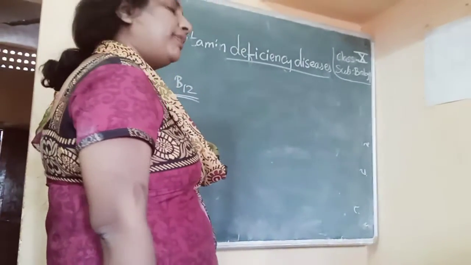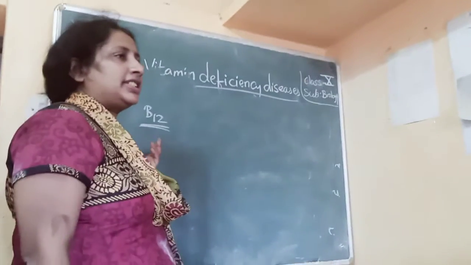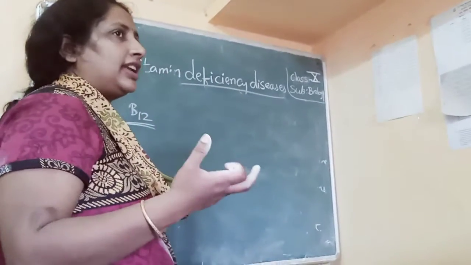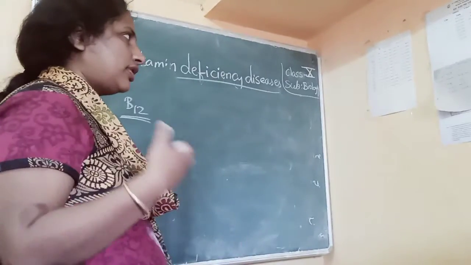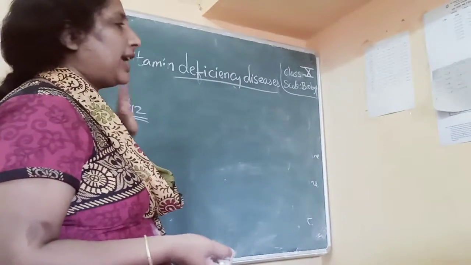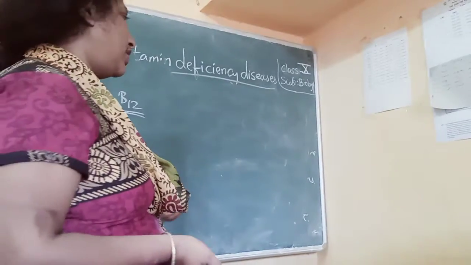Okay, that's why B12 is very important. Now most people are staying in apartments, so they are not getting enough sunlight, and so most people nowadays are suffering from deficiency of B12 and vitamin D. So they are getting mostly joint pains.